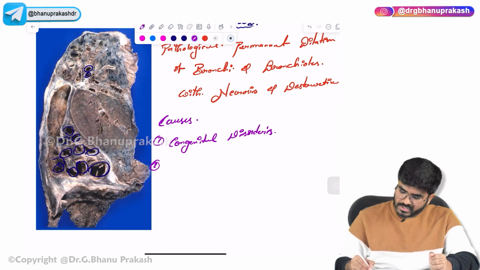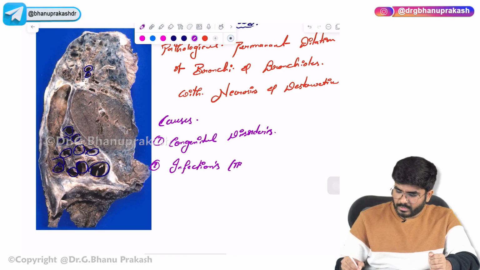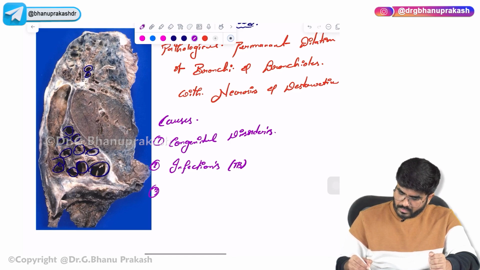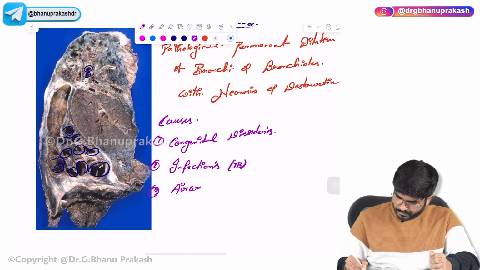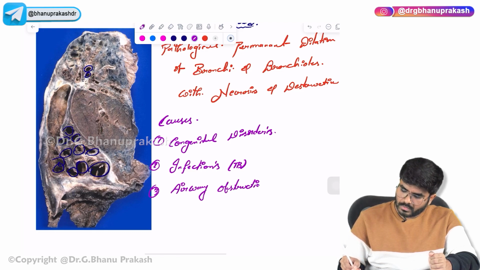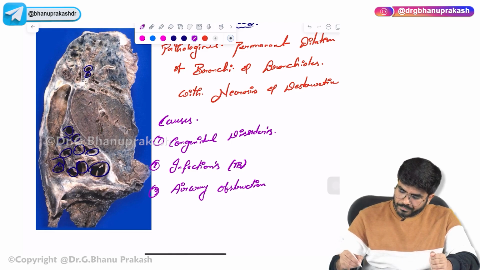Next, infections, an acquired thing, especially with TB, or foreign body obstruction or airway obstruction. So these are the causes of bronchiectasis.